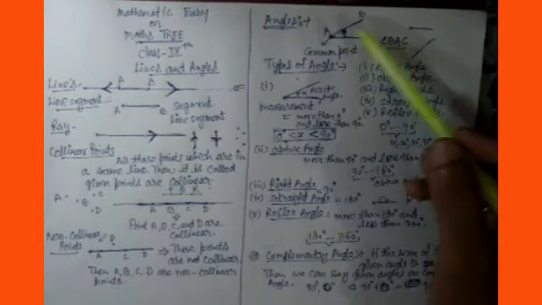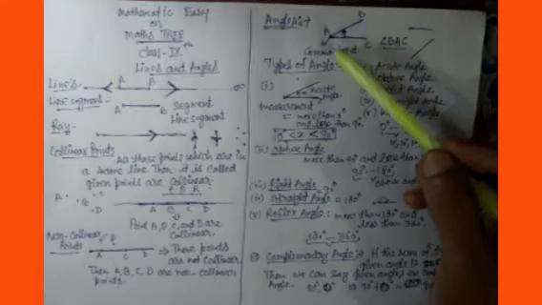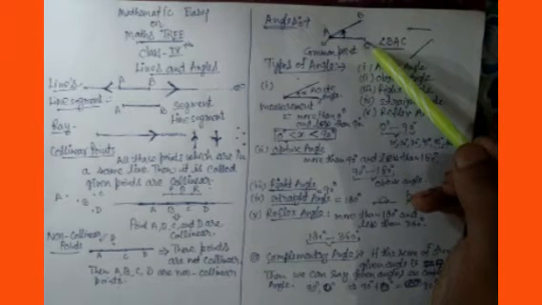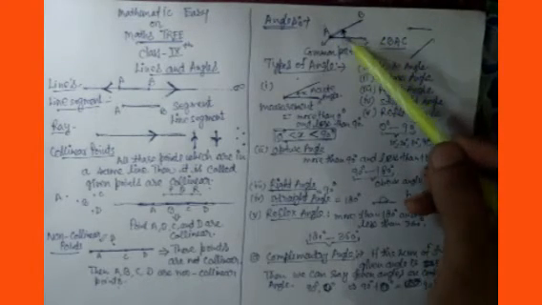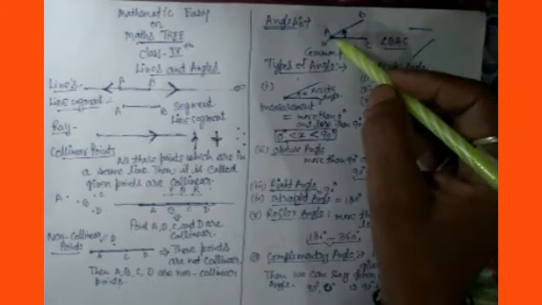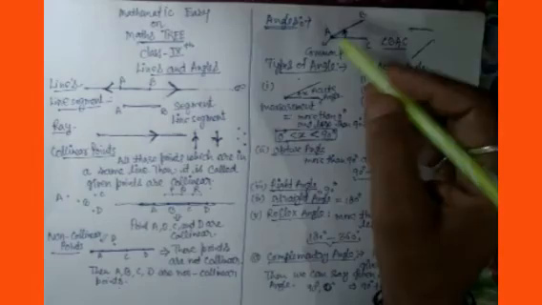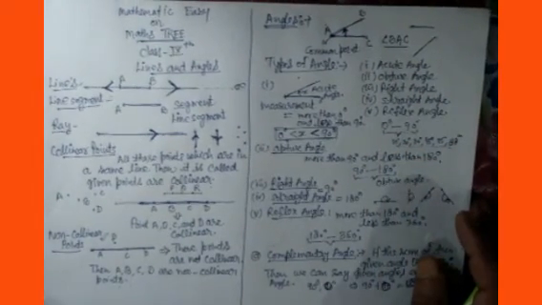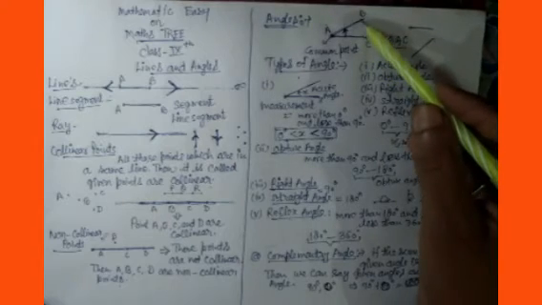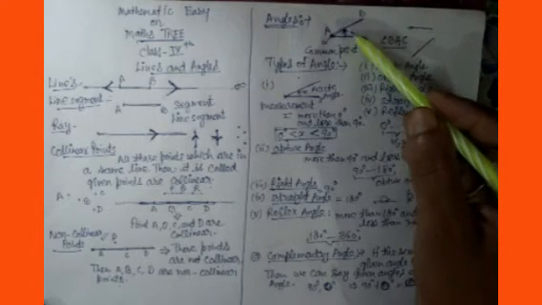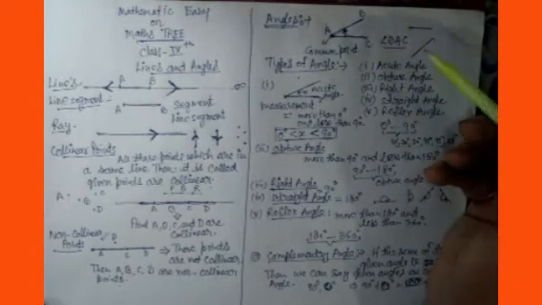Here AB is a line segment or line, and AC is the second line or line segment. Both are meeting at this point, from here to here. So this is a common point. I have given it the name A, and you can also take O, no problem. Whatever you take, it is only a name, but we should understand. Then when they are meeting at a common point, they are forming an angle. So this is the definition of angle.